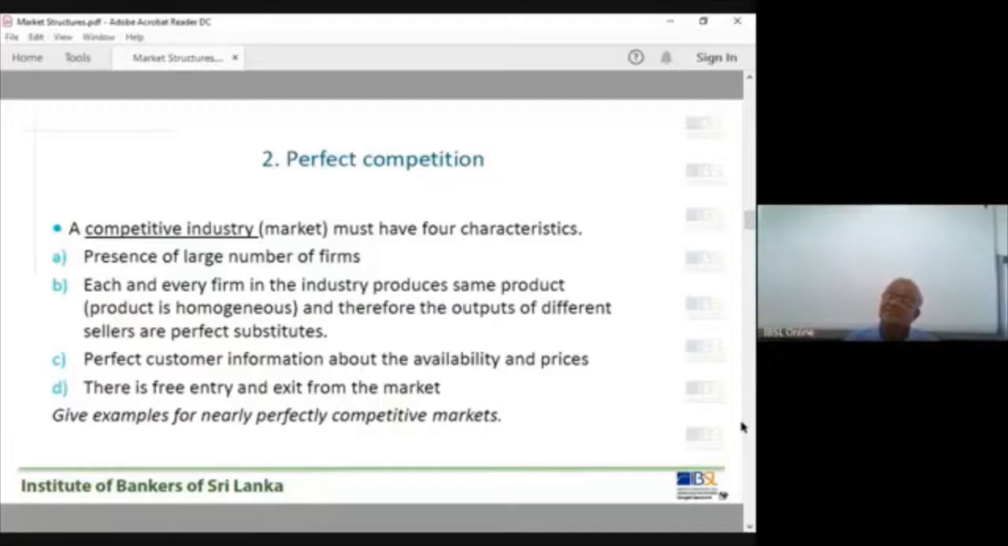Theoretically, we assume that is a competitive market structure. Fish market, competitive market, right? A large number of suppliers are there.